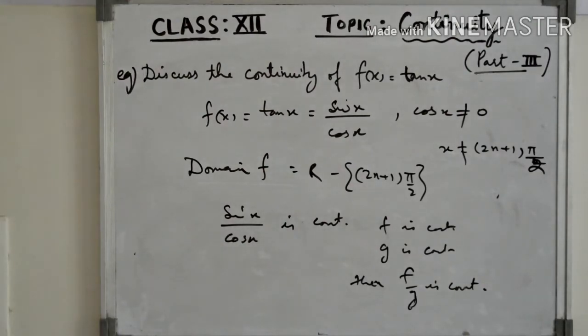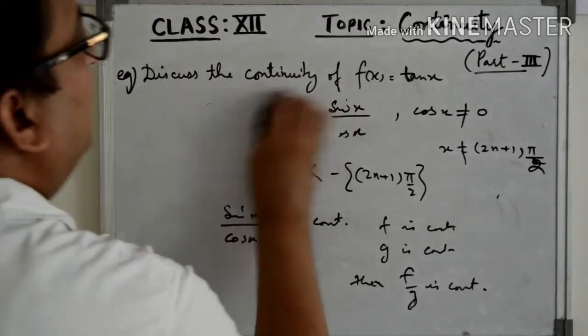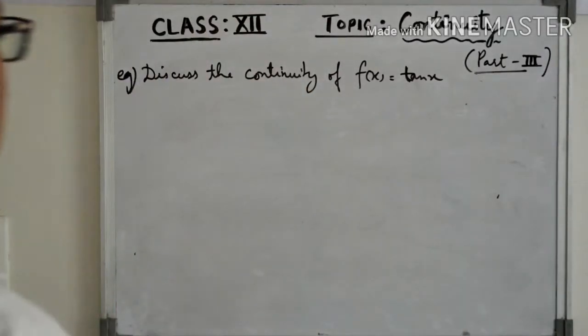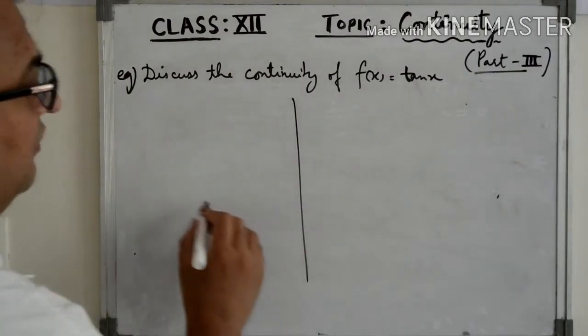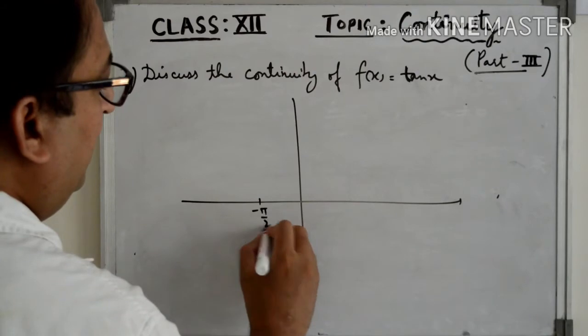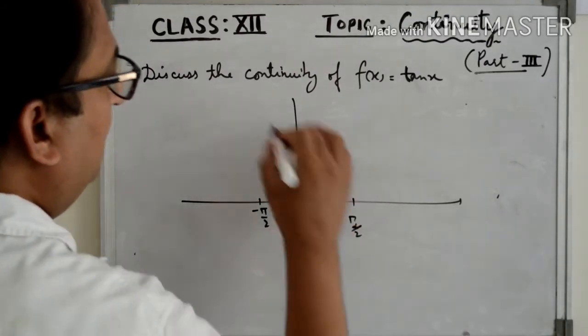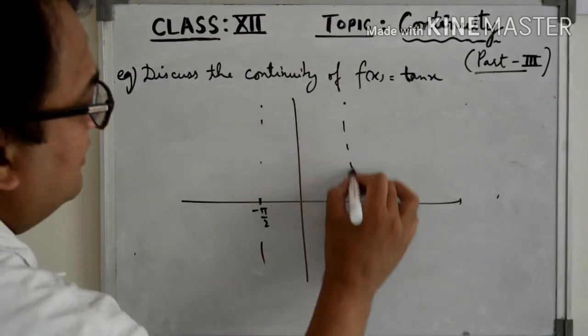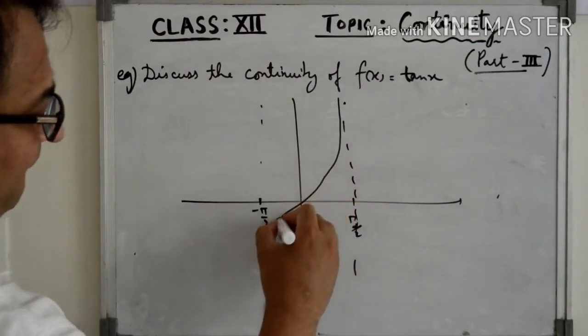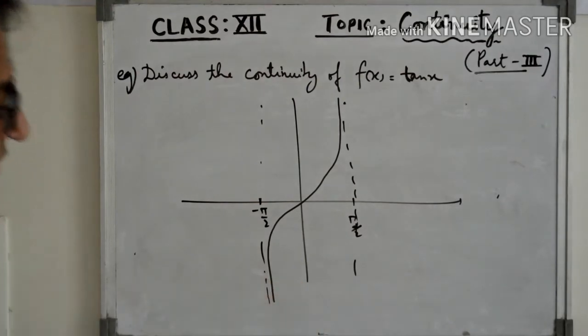We can also see the continuity of this function by the graph of this function. Some of the students might be remembering the graph of this function. Let me take this opportunity to draw the graph of the function tangent x. So if you remember, between minus pi by 2 and pi by 2, the graph of tangent x is like this. This is the graph of tangent x between minus pi by 2 and pi by 2.